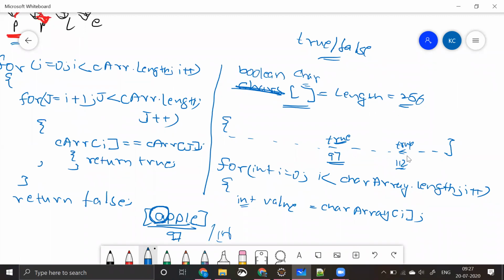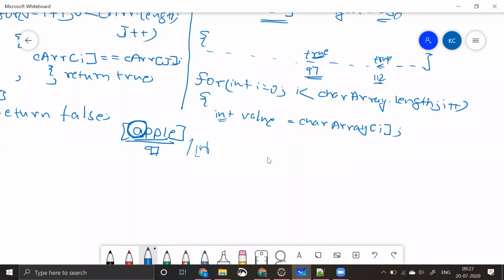Here, what I'll try to do is, maybe I'll try to write only this one. You just come here. Here, what I say is chars is a character array. So what is this value? Character array of value is equal to true. I'll try to make this as true, which means I have encountered a value called P, right? True. But before this, I will check if I'm having that value or not.